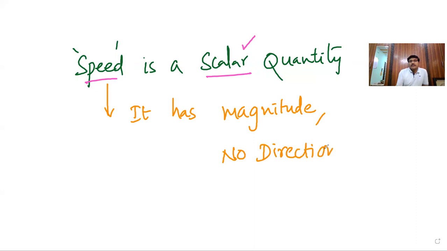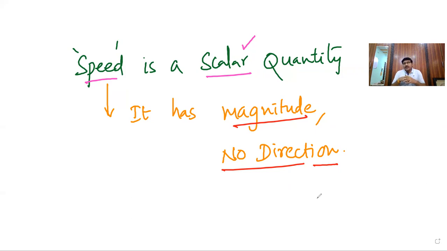There is no direction for the speed. That is the meaning of a scalar quantity. How? Because distance is a scalar, and time has no direction. So distance by time has only magnitude, no direction. Clear? Hence, it is called a scalar quantity.